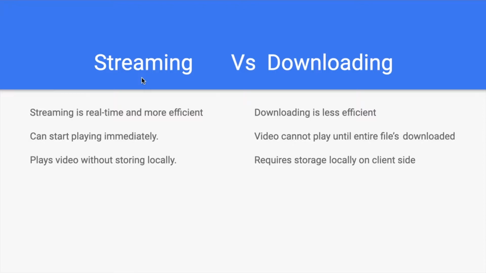And what is the difference between streaming versus downloading? The major difference is streaming is real time and more efficient. And how is it more efficient? Because it can start playing immediately, while if you are downloading, you have to download the entire file before you can play it. Also, streaming does not require storing the videos locally, while downloading, first you require storage. Say if you have a 4 GB or 5 GB movie, you need storage before you can play it.